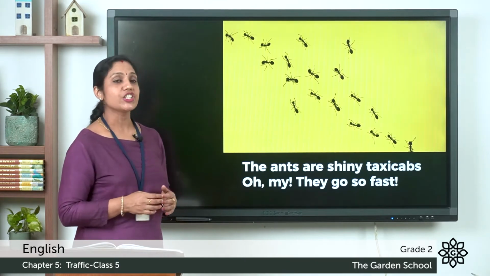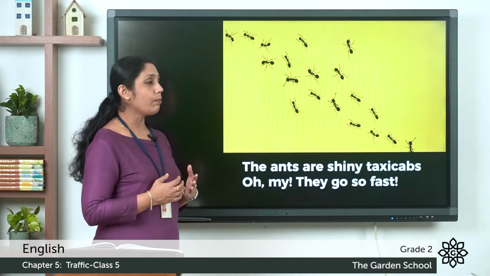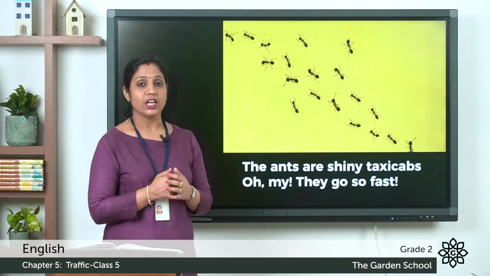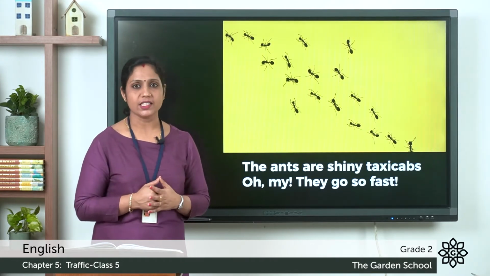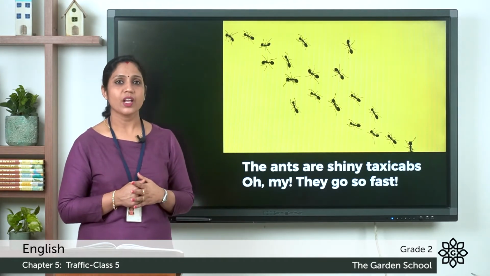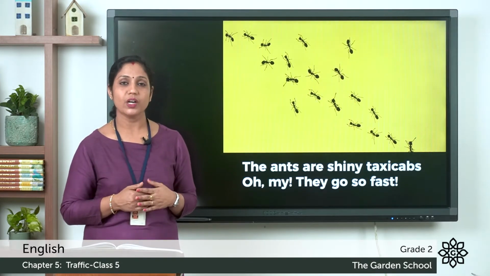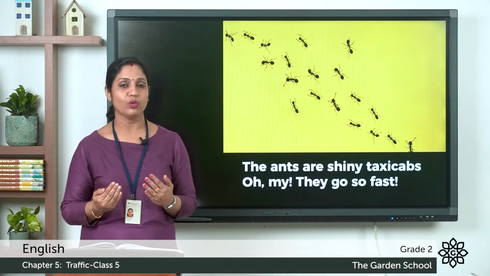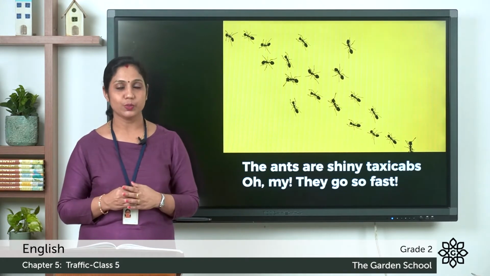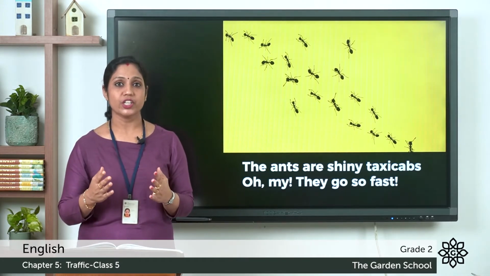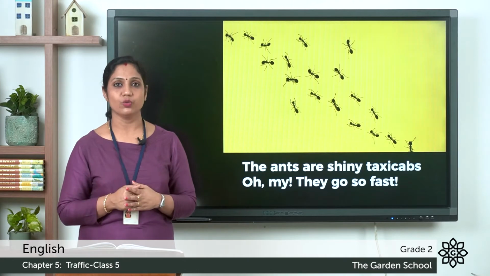The ants are shiny taxi cabs. Oh my, they go so fast. Now the poet is telling about the ants. Have you noticed ants? How they walk? They always go in a straight line. Have you ever observed how the ants move? Now onwards, observe how the ants move. They never push or rush. They have a straight line to walk.